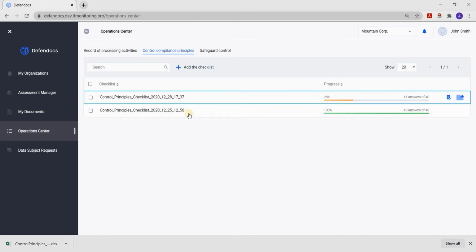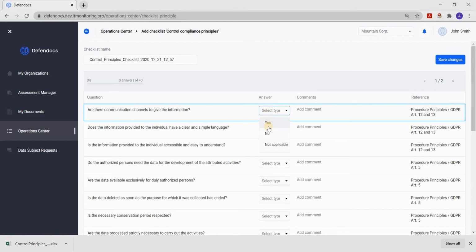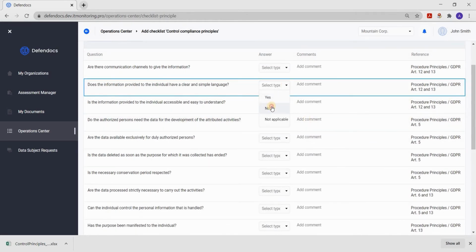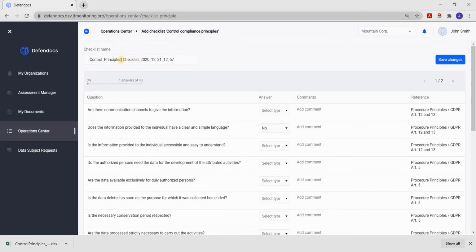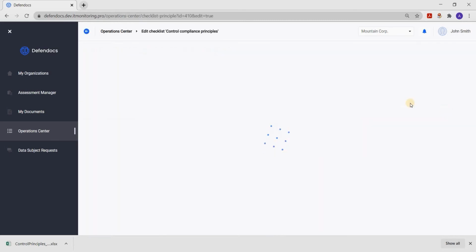You add a new questionnaire and answer 40 questions, in each of which you must answer yes, no, or not applicable. They also contain links to articles of the GDPR. If you answer no or not applicable, you need to comment on why you did not comply with this requirement of the internal instructions, which are accepted in the documentation. If you answered yes, this is not necessary. You can also review your responses in the completed form and upload them to Excel for storage on your computer or print them on paper.